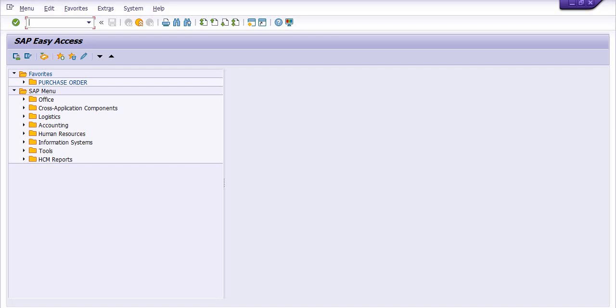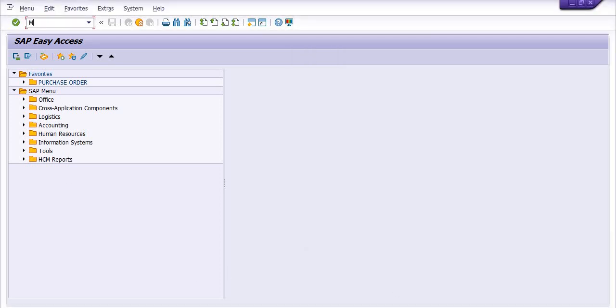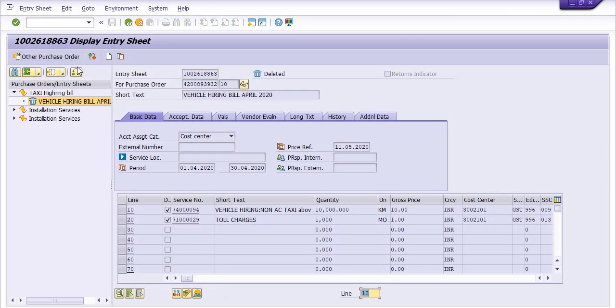Okay, we are going to create the service entry sheet, SES, using ML81N. Fine, so execute the transaction code ML81N. The condition to create the service entry sheet is that you have approved the purchase order, because without approval of the purchase order you are not able to create the service entry sheet.